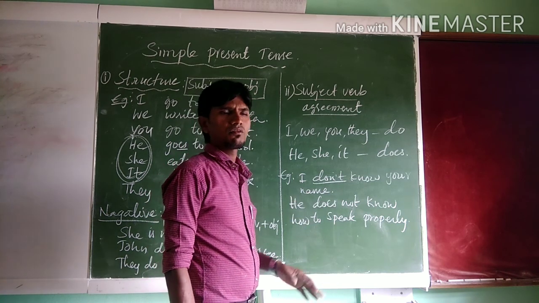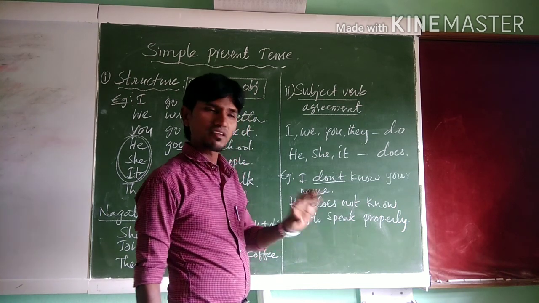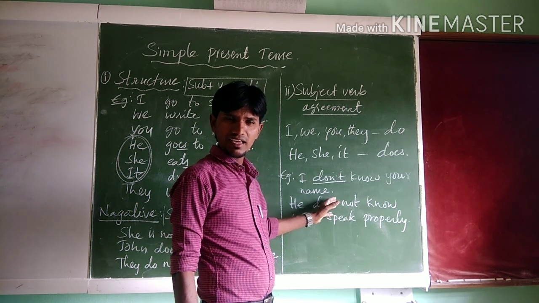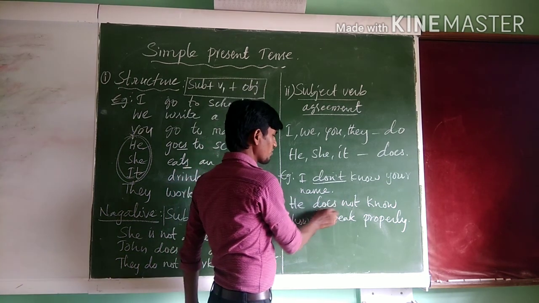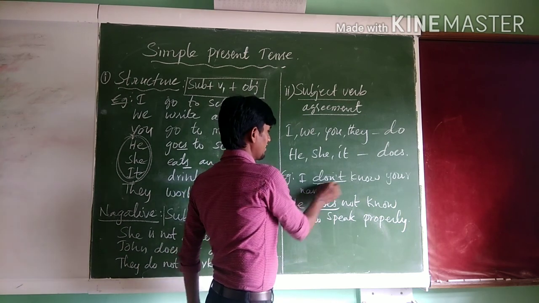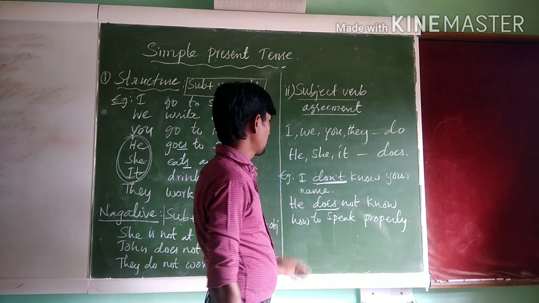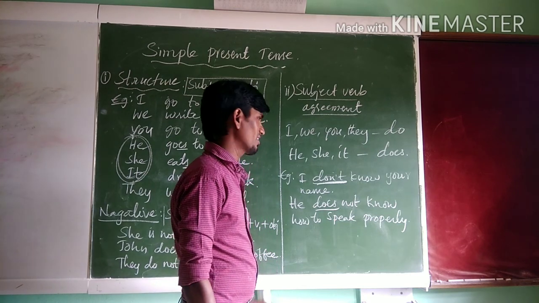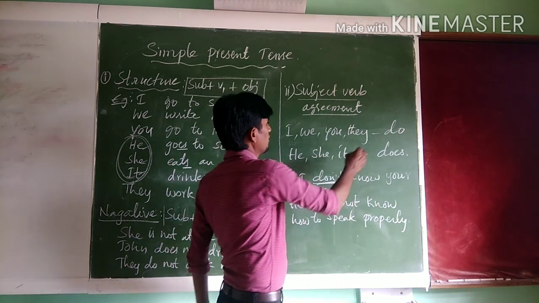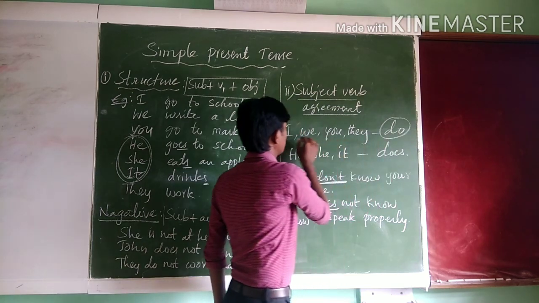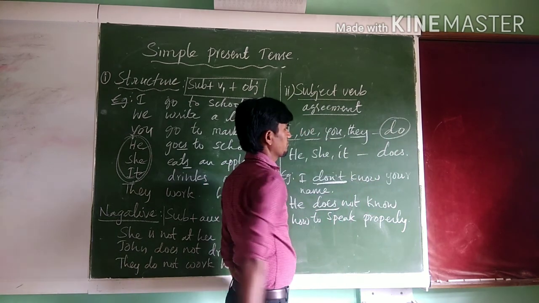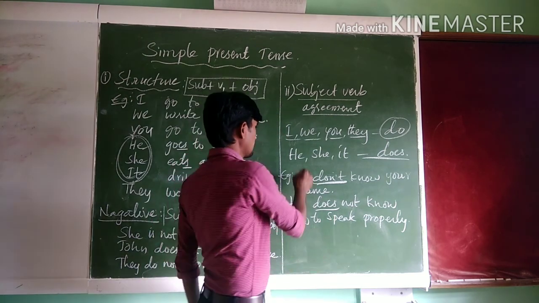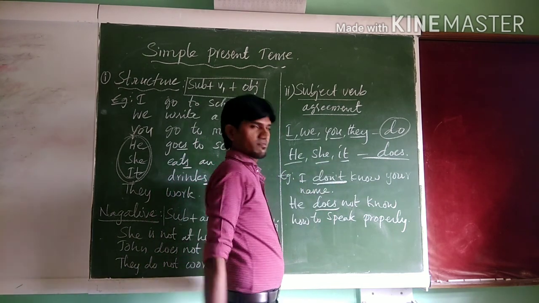Most of the people, those who know English even very well, commit this mistake. They make this error that he do not know, or I, we does not know, or they does not know how to speak in English. It is wrong, my dear children. Do agrees only with I, we, you, they, and does is used with only third person singulars: he, she, it.